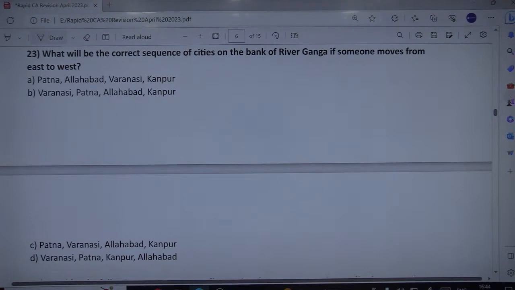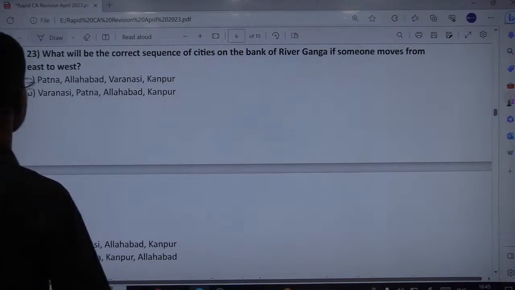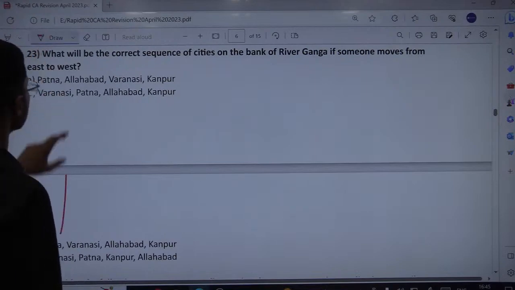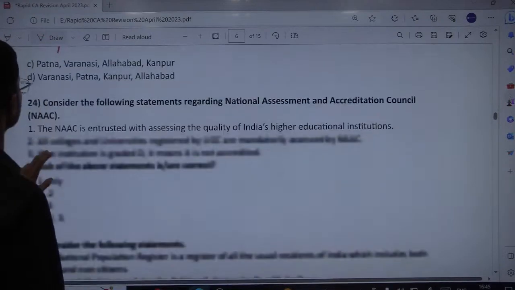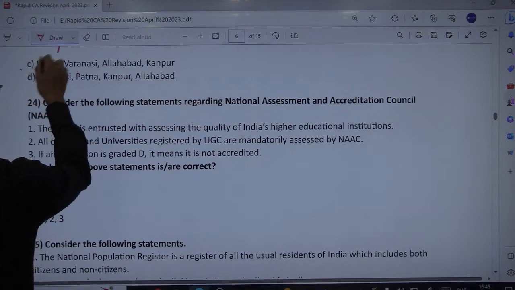Of course, if you start from east, firstly you will find Patna, then Varanasi, then Allahabad, Kanpur, Agra, and then further Saharanpur and so on. So the correct option would be C, from east to west.